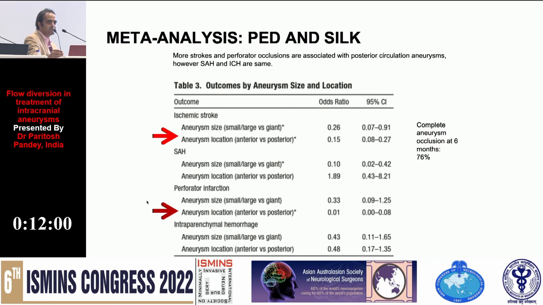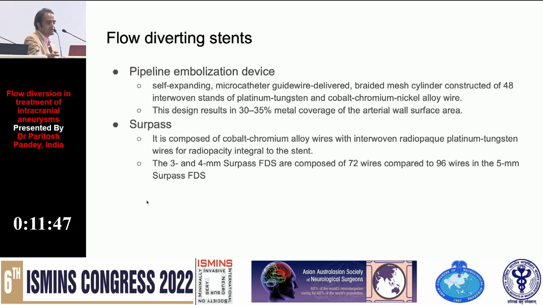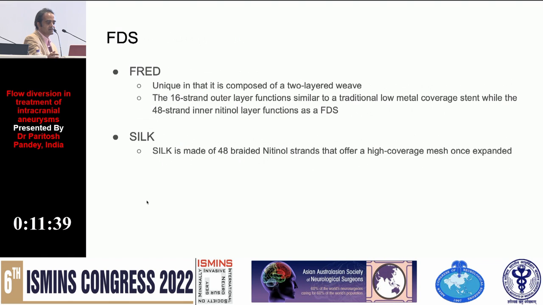After this there are many flow diverters in the market. There is Surpass, Pipeline, FRED, P64, Silk, along with the Pipeline Endovascular Device, and new generations of these are coming. There is 30 to 35% metal coverage area. We have FRED, which is unique as it is a 2-layer design. The outer layer is 16 strand and the inner layer is 48 strand.